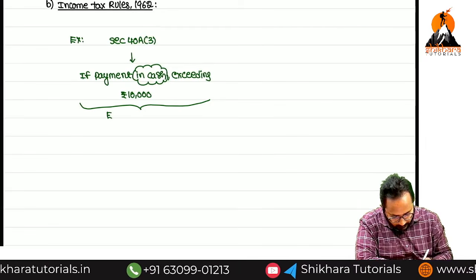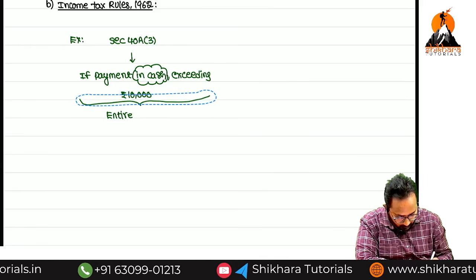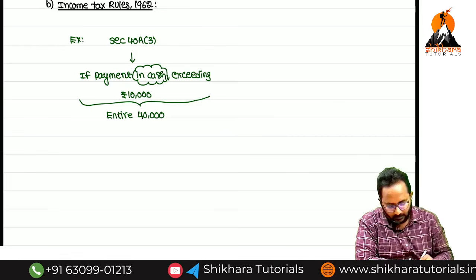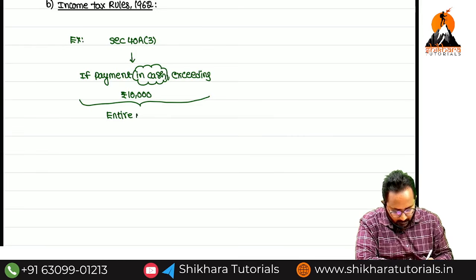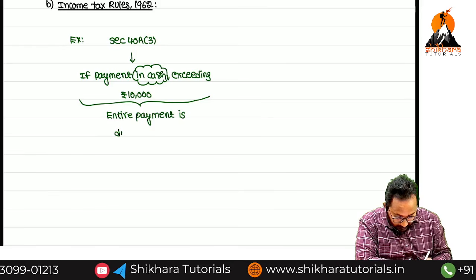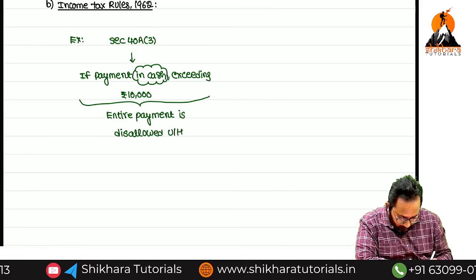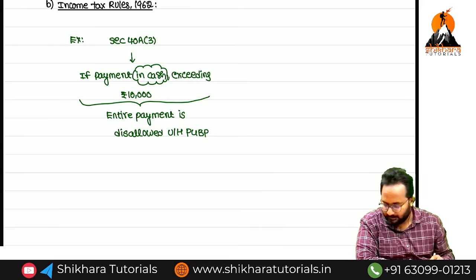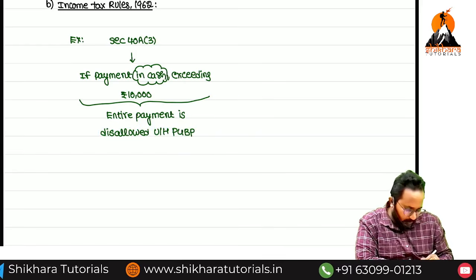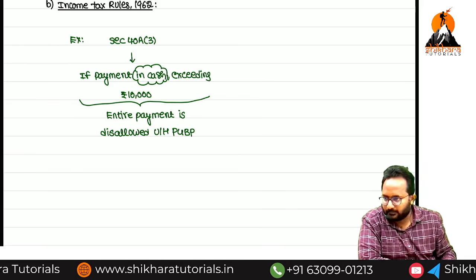Please write it down. Entire 40,000 payment, disallowed or allowed, ma? It is disallowed. Under which head of income? Under the head PGBP. Sir, if you have not understood, no problem. Whatever provision I am communicating now, just listen. Allowed or disallowed, maybe you don't know. Just listen.